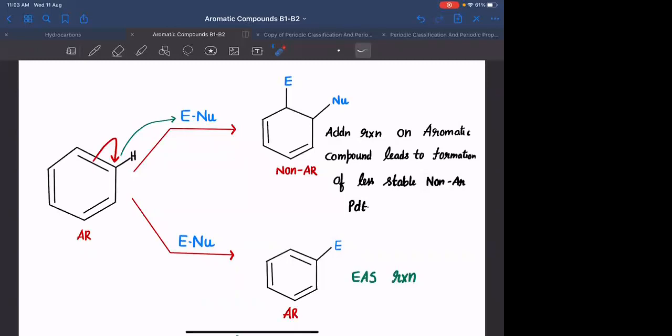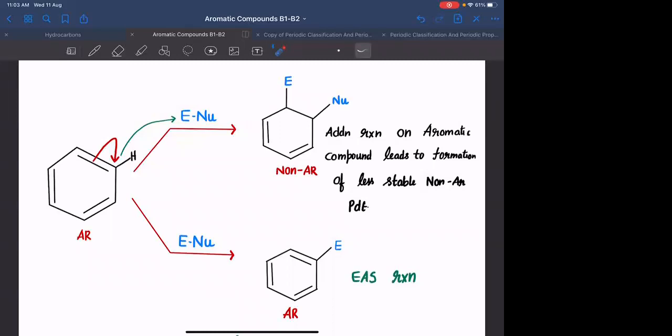So if you do the same thing in case of benzene, if you are adding the electrophile as well as nucleophile on this, you will be removing the pi bond, which will result in the formation of a non-aromatic compound. So you are converting a more stable aromatic compound to a less stable non-aromatic compound. So this reaction will require a very high amount of energy.